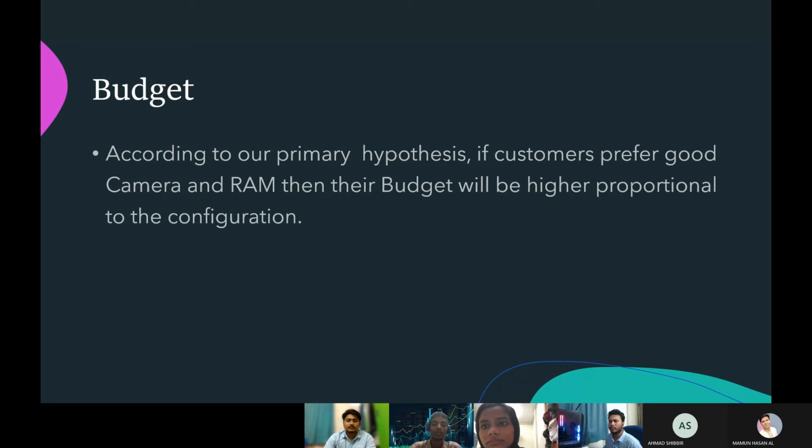Then in case of budget, according to our primary hypothesis, if a customer prefers a good camera and RAM, then their budget will be higher, proportional to the configuration. As I mentioned earlier, if a person chooses a good camera and RAM, automatically it will be a proportional thing. Like if any person wants to buy a good camera and RAM, then his budget will be increased automatically.